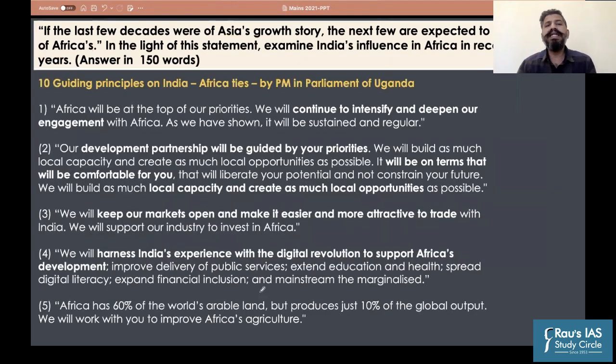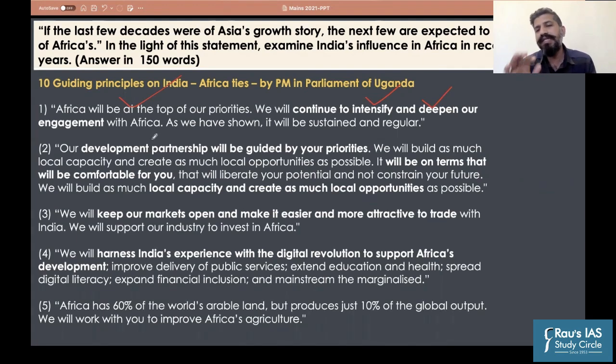So if you look at the 10 guiding principles that were provided by the Indian Prime Minister in the Parliament of Uganda, the Prime Minister talked about Africa being one of the top priorities of India. It clearly shows the priority that Indian foreign policy has, right? Because Africa is the region which is witnessing interference, which is witnessing influence of China these days, because China has economic might, it is investing heavily. Fine. So that is why, as an indirect reference to Chinese economic policies in Africa, the Indian Prime Minister focused on these 10 important points. In this, he highlighted that India will continue to intensify and deepen its engagement with Africa. Plus, India has already shown its sustained and regular engagement with Africa.